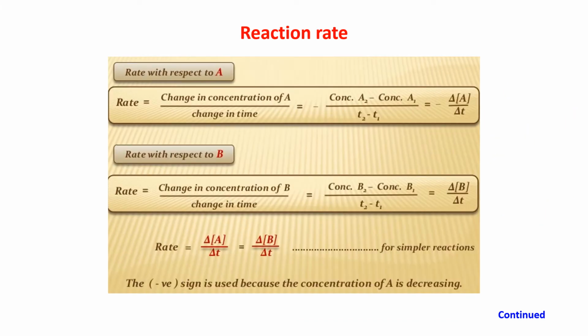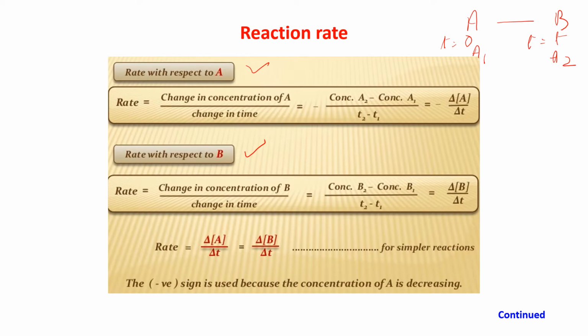How to find out the reaction rate? Rate with respect to A also you can calculate and rate with respect to B also you can calculate. A is the reactant and B is the product as you have seen in the last slide. Now suppose at time T is equal to 0, the concentration of A is A1. And at time T is equal to T, that means after some time, the concentration of A is A2.